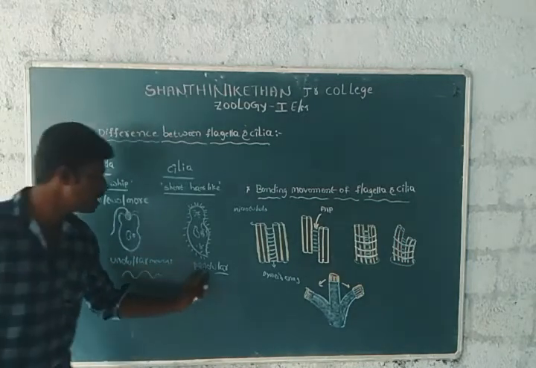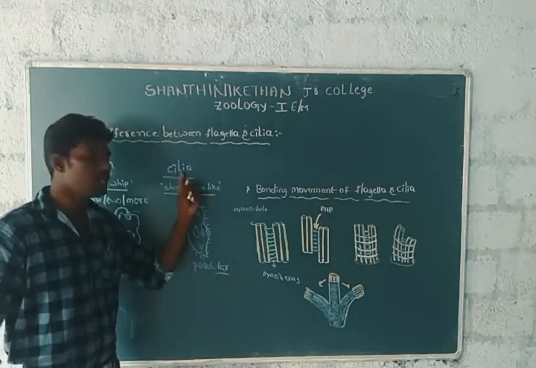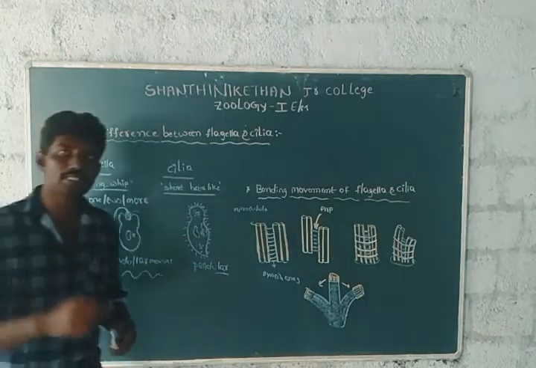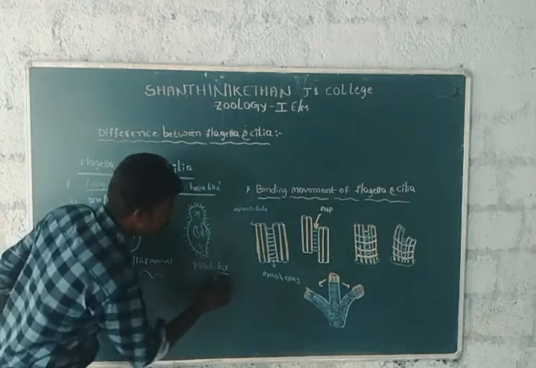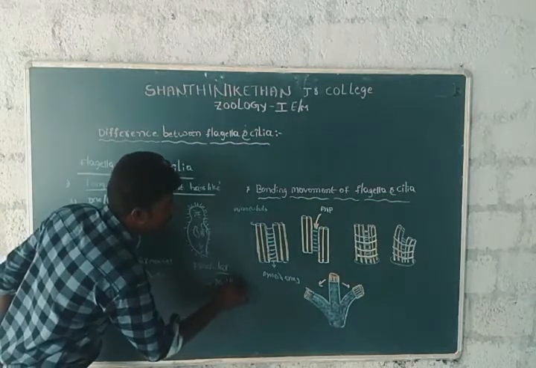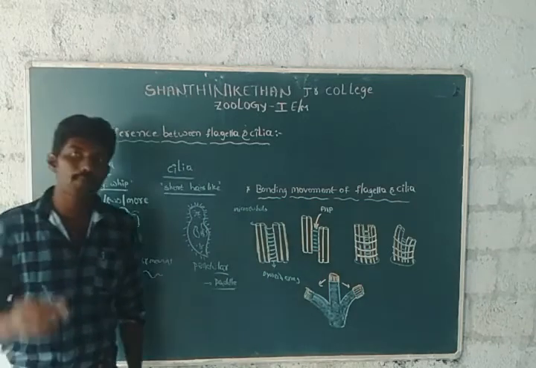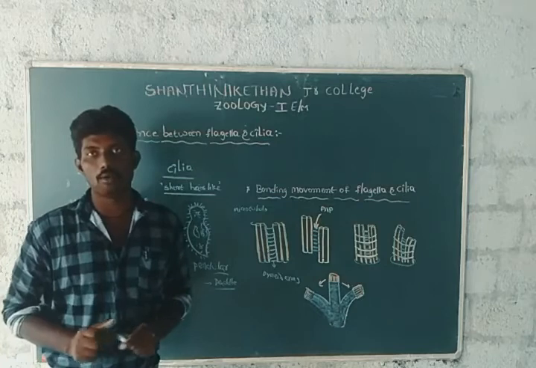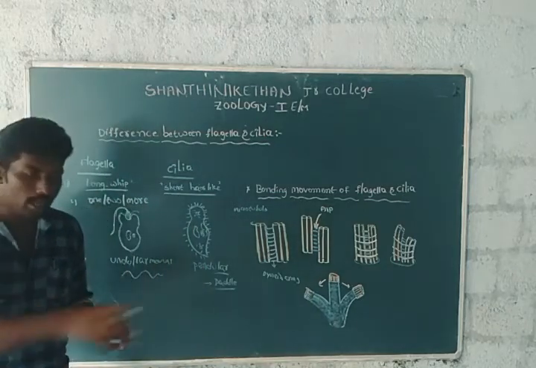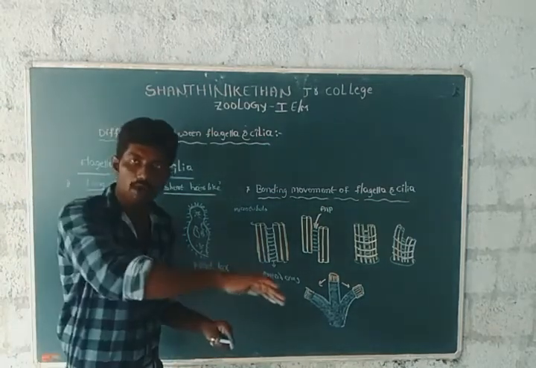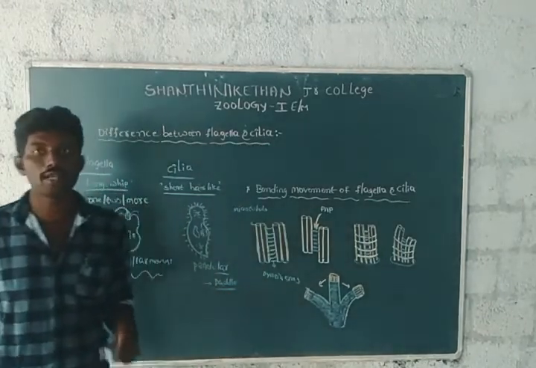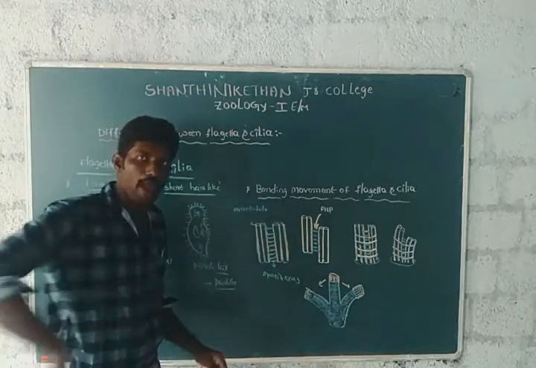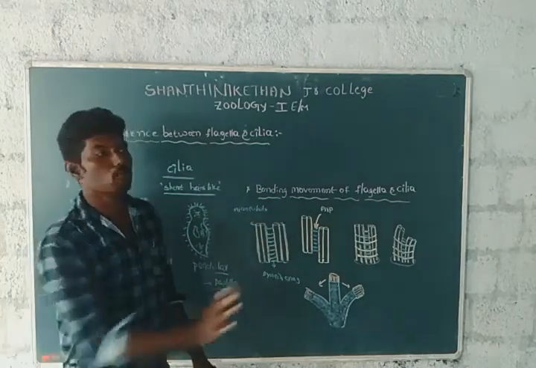The second one is pendular movement, which is performed by ciliated organisms. It is like a paddle movement. What is the meaning of the paddle movement? The organism pushes the water backward, and finally the organism moves forward. Pushing the water backward moves the organism forward.